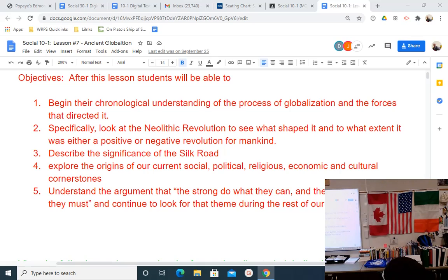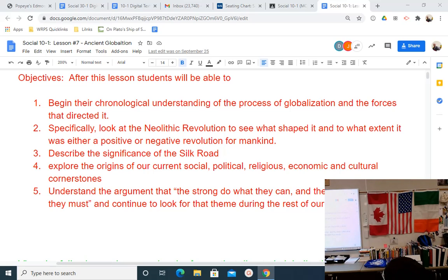Now the Silk Road will happen a few thousand years after the Neolithic Revolution. And the Silk Road is basically a network of roads. There wasn't just one road, it was many roads, a network of roads that linked Europe with China.